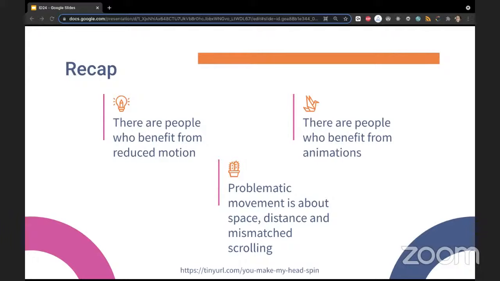And then there are also people who benefit from animations. I gave an example about people with cognitive disabilities, and that animations can help to understand relationships between different parts of the page, or different items. We also talked about problematic movement, and it's about space and distance, and if the scrolling is mismatched.